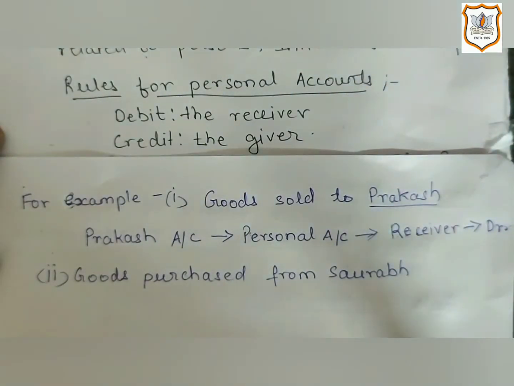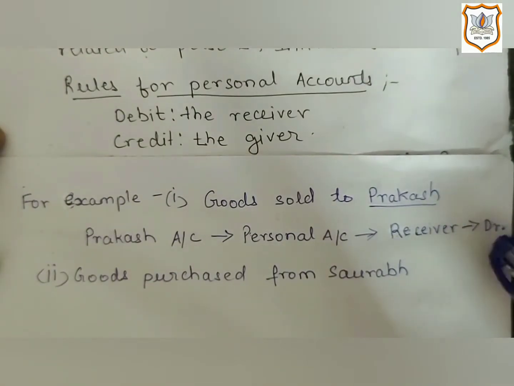Here Prakash is the receiver of benefit in the form of goods. He is receiving goods because it has been sold to him. So his account will be debited. Here debit word can be denoted by DR.